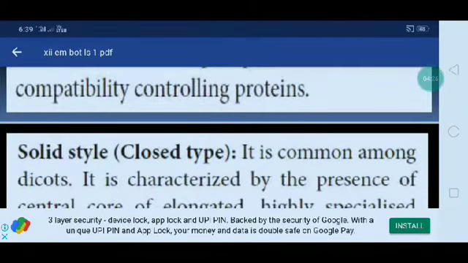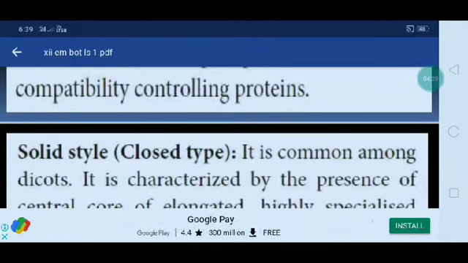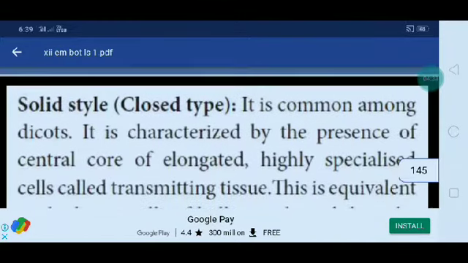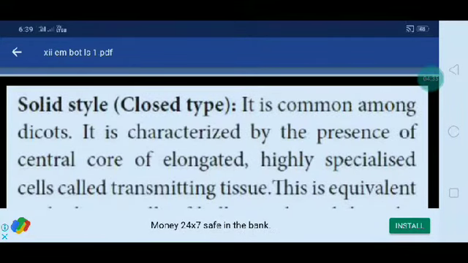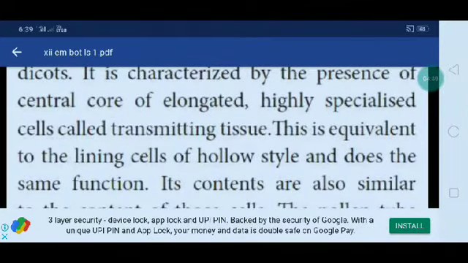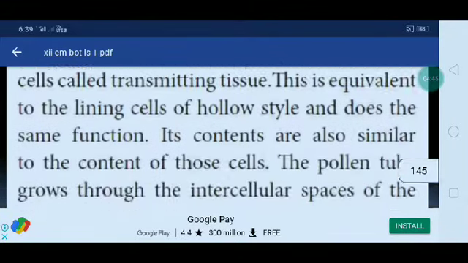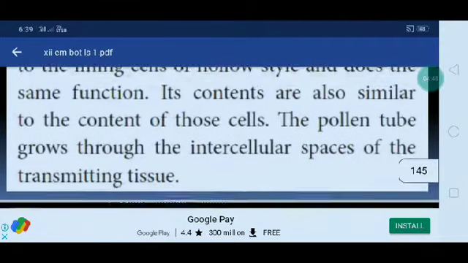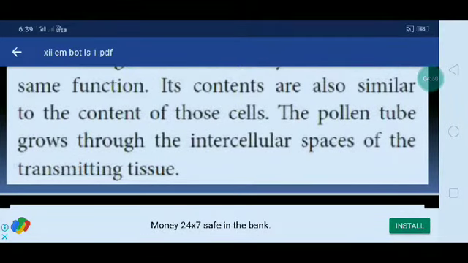Okay, the next one is the solid style, the closed style. It is common among the dicots. It is characterized by the presence of a central core of elongated, highly specialized cells called transmitting tissue. It is equivalent to the lining cells of the hollow style and has the same function. Its contents are also similar to the contents of these cells. The pollen tube grows through the intercellular spaces of the transmitting tissue.